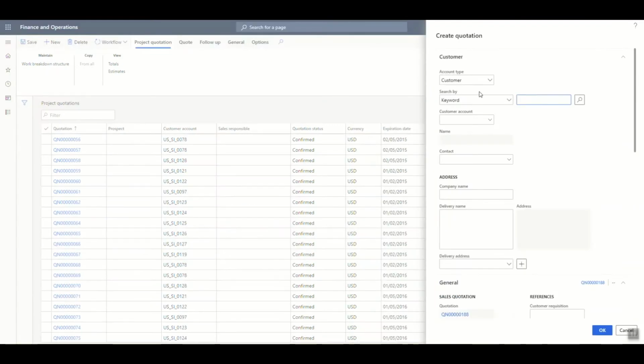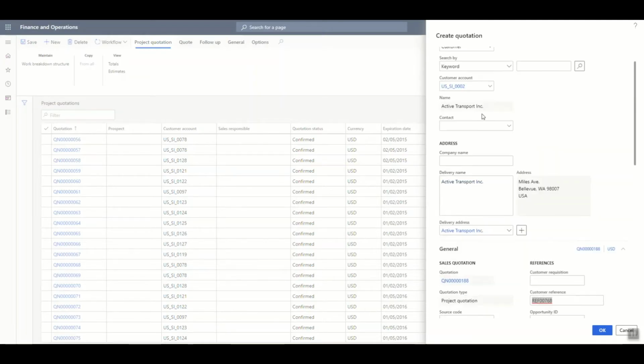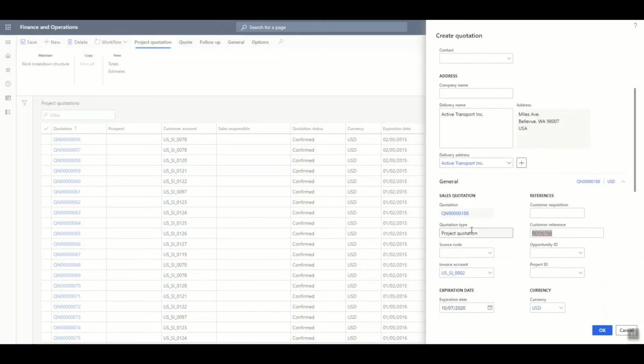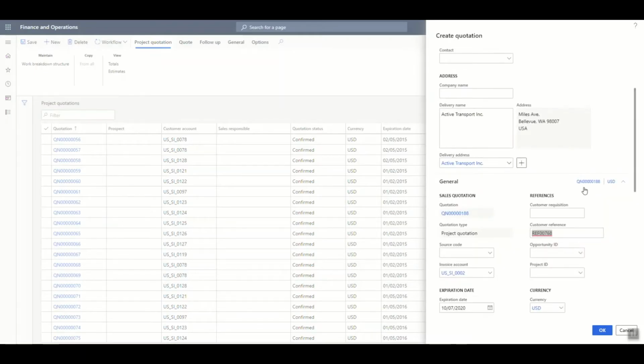You can select the respective customer account, and you can see that after selecting the customer account, the respective details pertaining to the address, contact information, everything, whatever has been defaulted on the customer master has automatically populated on the quotation creation form. You may give additional information like customer requisition number, reference number, etc.